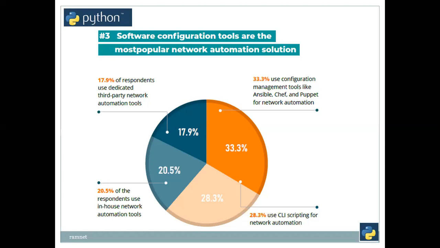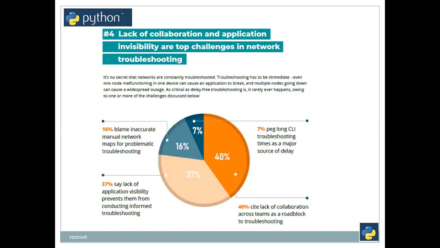Dedicated in the sense that we can talk to them again, it's like vendor support. Even if you run into any issues, you can talk to that vendor. So the dependability is there. The next one is that lack of collaboration and application visibility are the top challenges in network troubleshooting. 40% of the people say that lack of collaboration across teams is a roadblock to troubleshooting. It means that if you would like help from another team, we need to raise a case